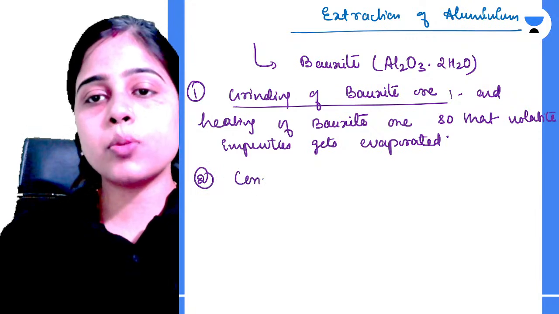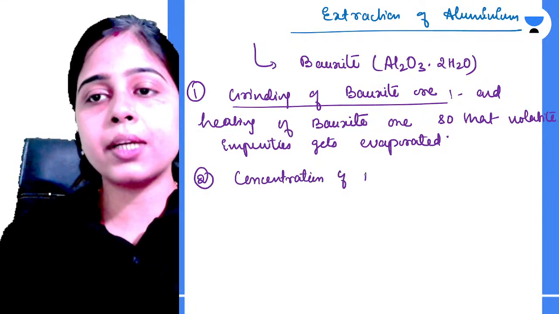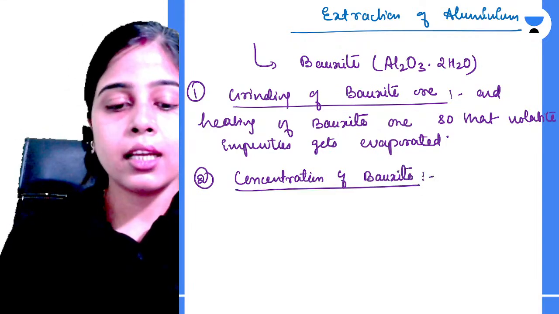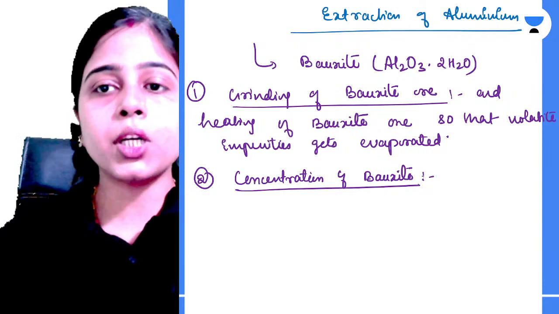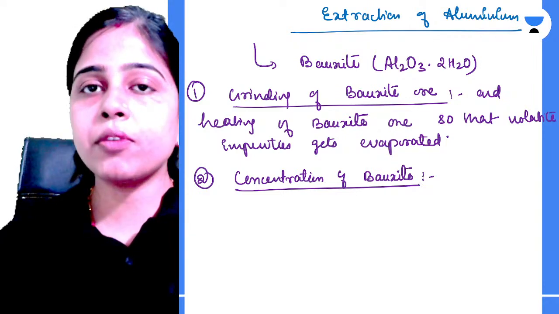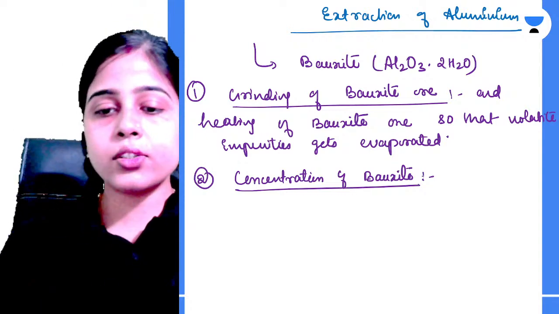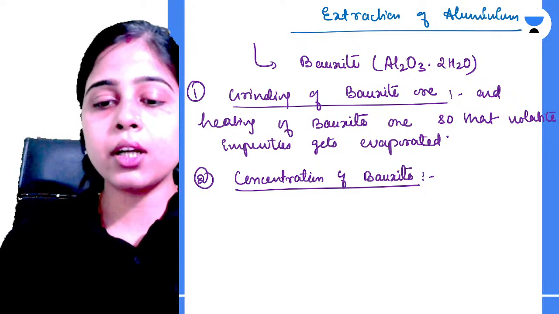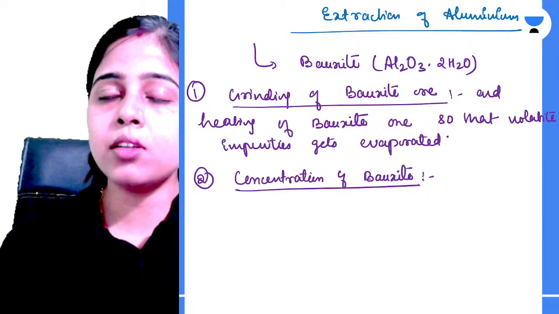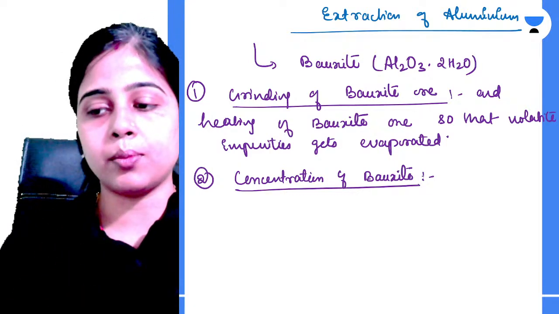The second step is concentration. We have to concentrate the bauxite ore, that is, remove impurities. This is the initial process of removal of impurities, the purification of ores. Bauxite ore contains iron impurities, tin impurities and sand. Three types of impurities are found along with the aluminium: sand, tin and iron.